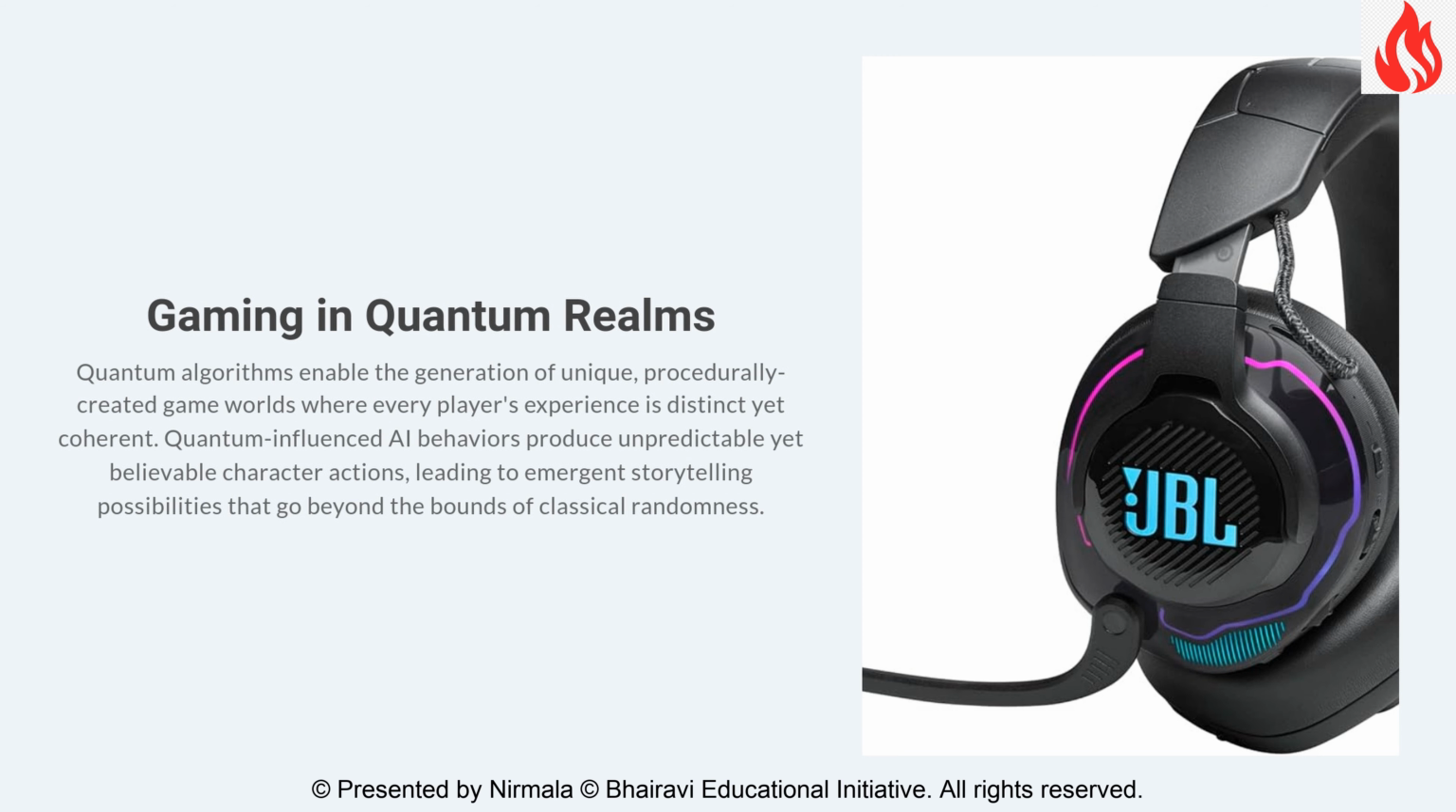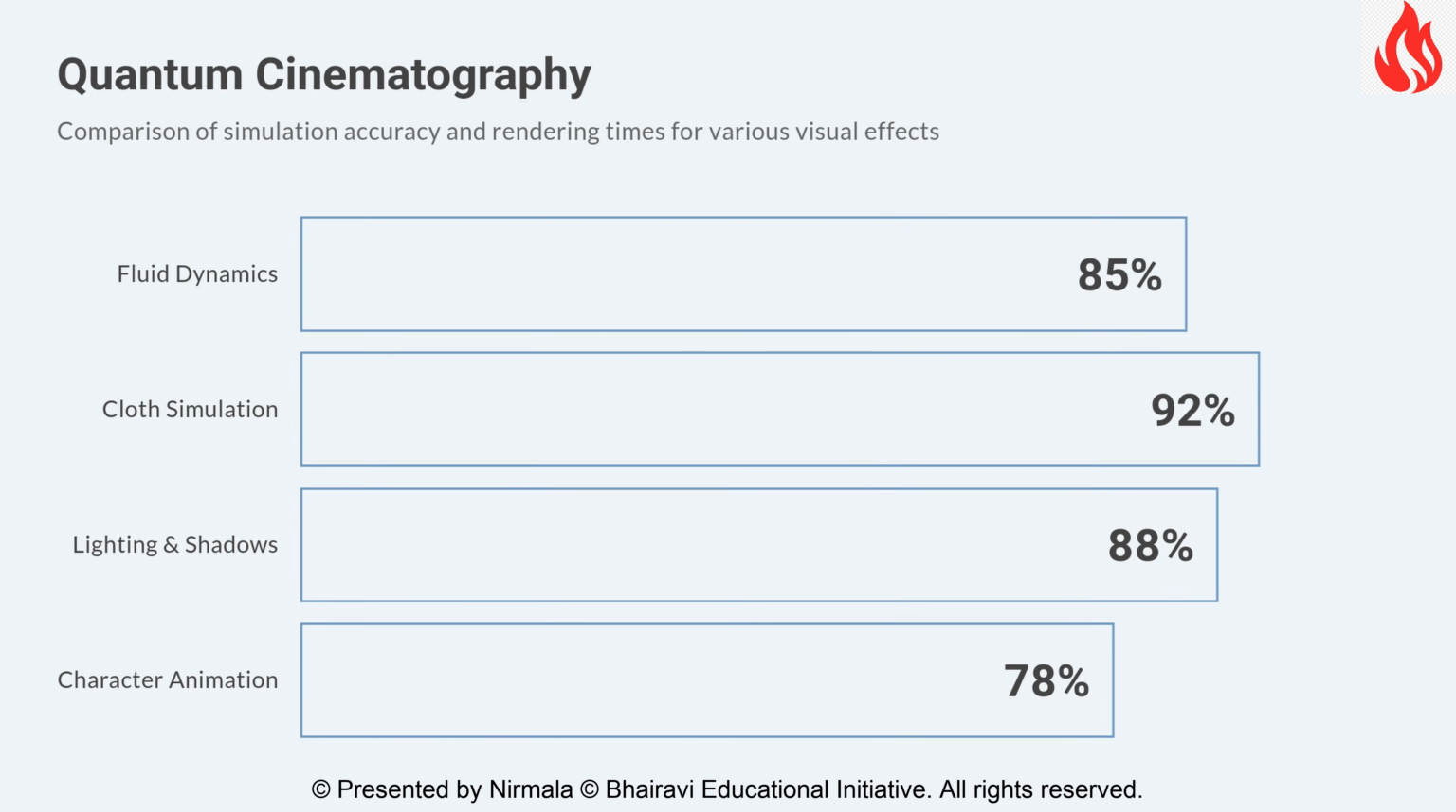Or consider AI characters whose behaviors emerge from quantum processes, making them eerily unpredictable and lifelike. In film and special effects, quantum computing's ability to solve complex physics simulations could revolutionize how we create visual spectacles. Realistic fluid dynamics, cloth simulations, and lighting effects that currently require massive render farms might be calculated in real time.